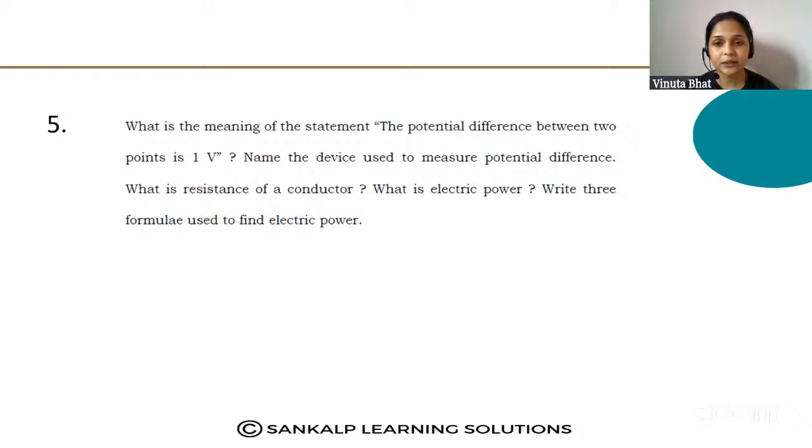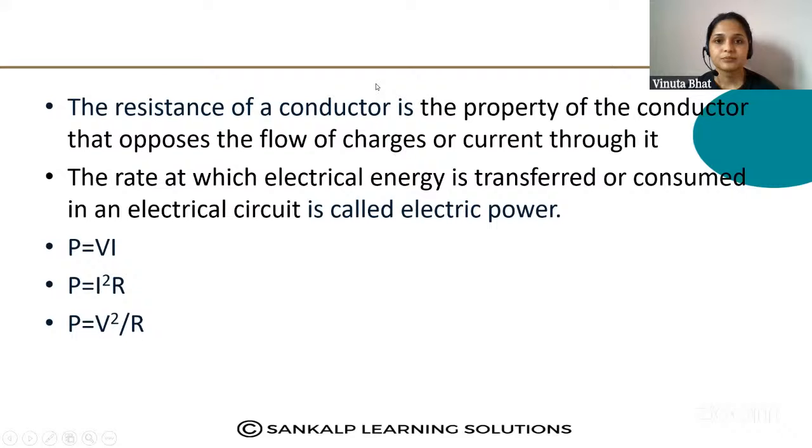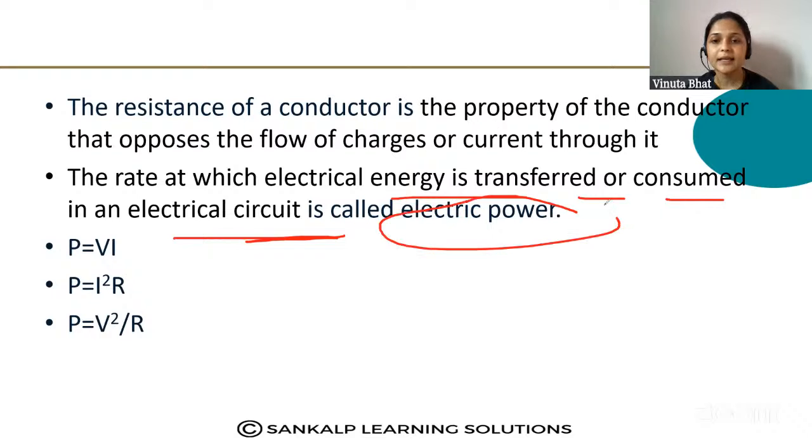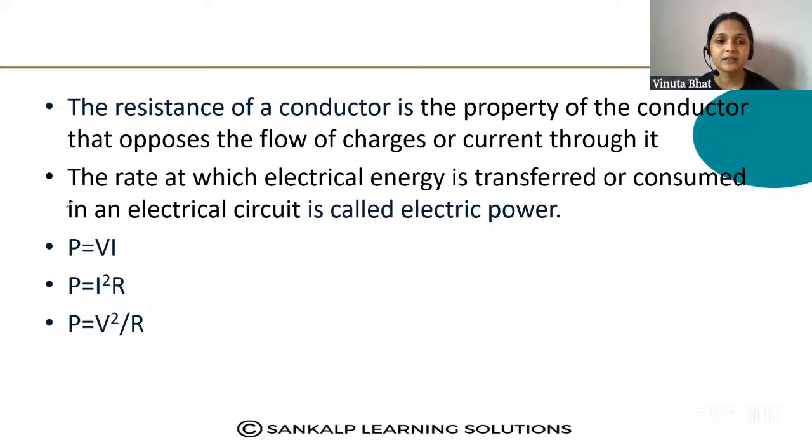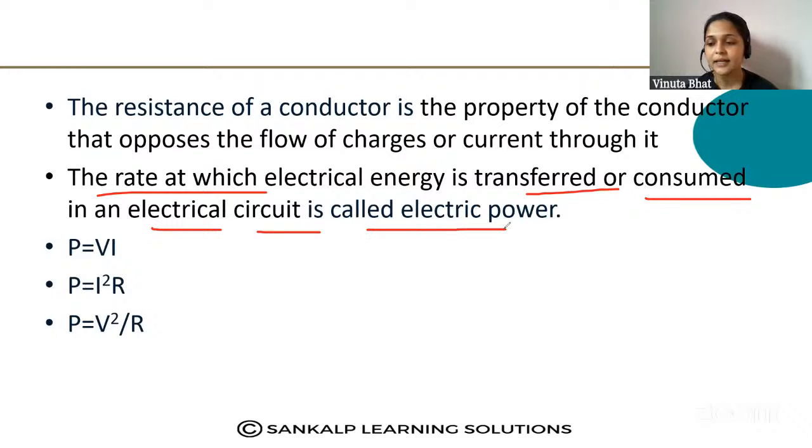What is electric power? And write the three formulae used to find the electric power. The rate at which electrical energy is transferred or consumed in an electrical circuit is called electric power. Write down the correct definition: the rate at which electrical energy is transferred or consumed in an electrical circuit is called electric power.